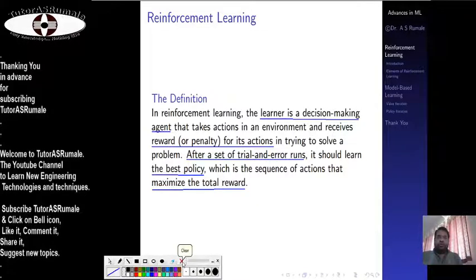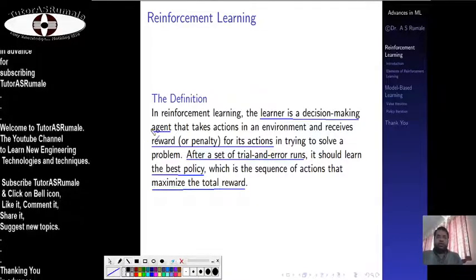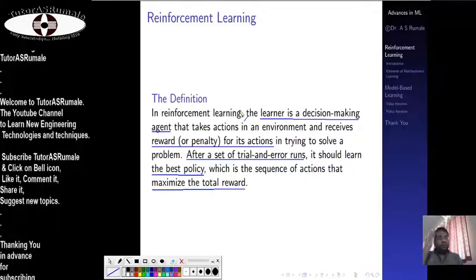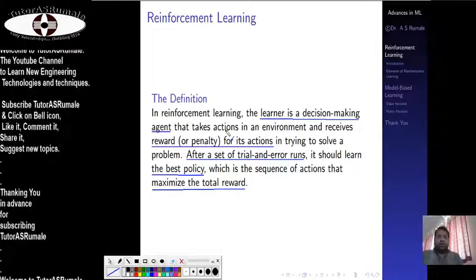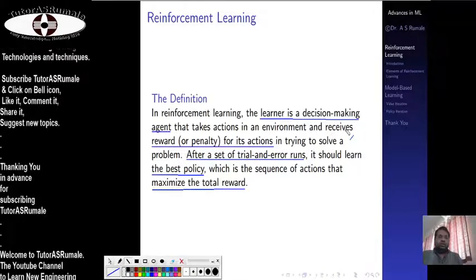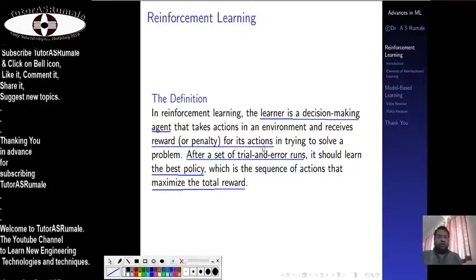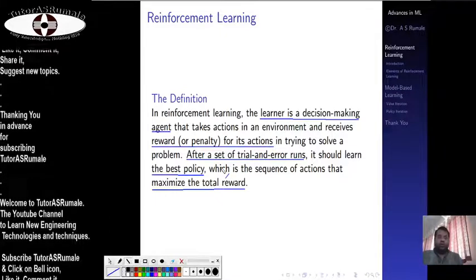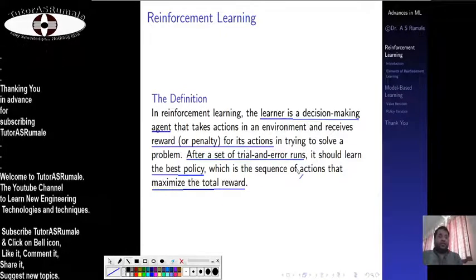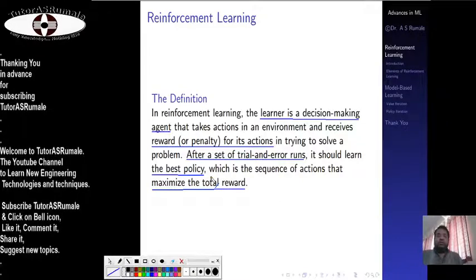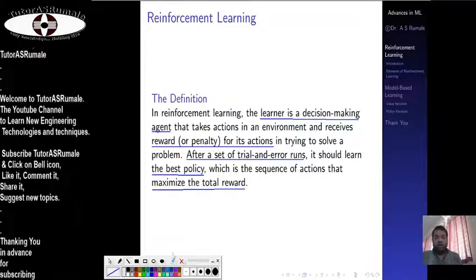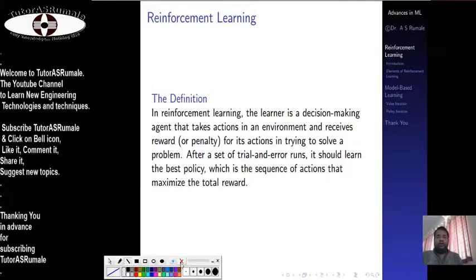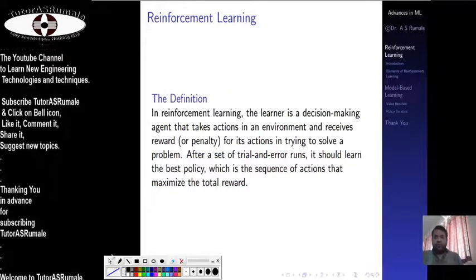So once again, the definition: in reinforcement learning, the learner is a decision-making agent that takes actions in an environment and receives reward or penalty for its actions in trying to solve a problem. After a set of trial and error runs, it should learn the best policy, which is the sequence of actions that maximizes the total reward. This is a simple definition of reinforcement learning.